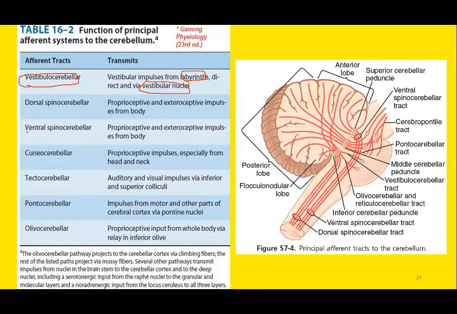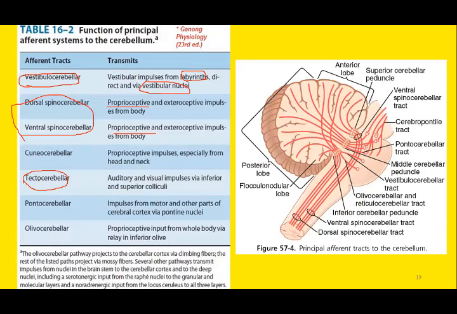Similarly, there are the dorsal and ventral spinocerebellar pathways, and the impulses will be transmitted through proprioceptors. There are multiple proprioceptors located within the skeletal muscle and joints, and the signal transmission will be carried from the joint proprioceptors. Similarly, there are other afferent pathways like the cuneocerebellar pathway, tectocerebellar pathway, or pontocerebellar pathway. Tectocerebellar, as the name indicates, is related to the tectum of the midbrain.